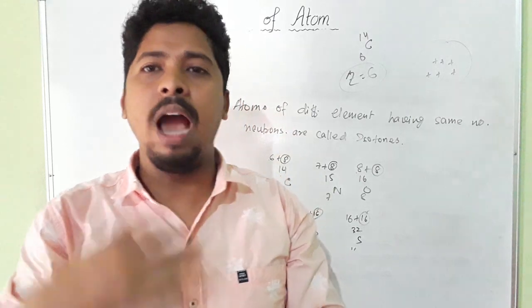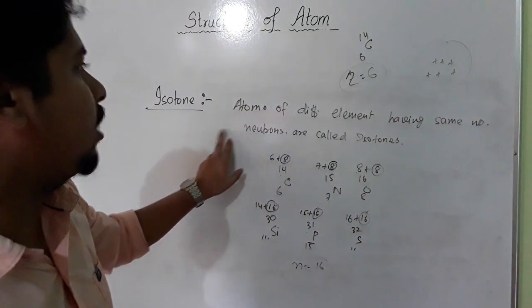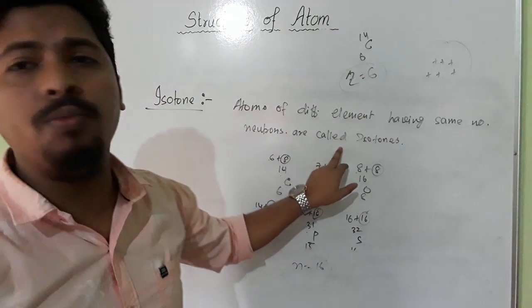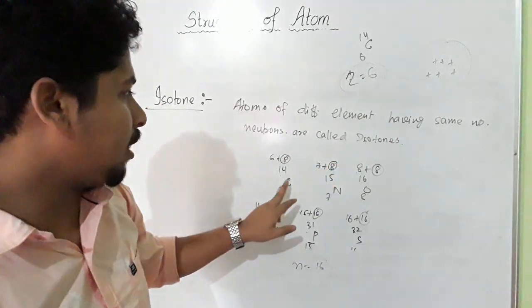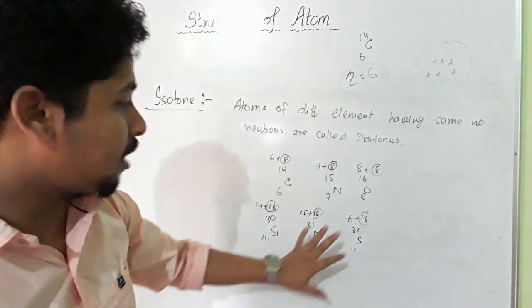And the last one is isotone. Isotones are atoms of different elements having the same number of neutrons. So here we have seen the example of carbon, nitrogen, oxygen. In all these cases the number of neutrons is the same.